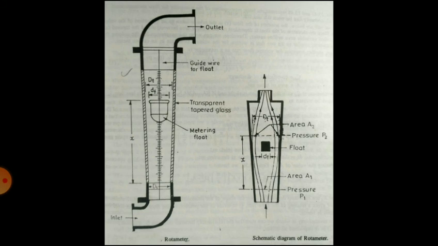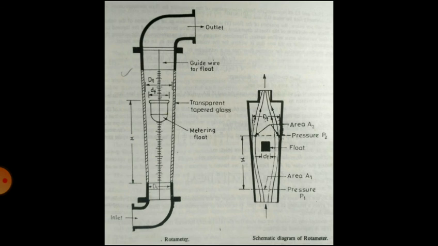As the float moves upwards towards the larger end, that is the outlet of the tapered tube, an annular passage is opened between the inner wall of the glass tube and the periphery of the float. This forms a concentric opening through which the flowing material passes.